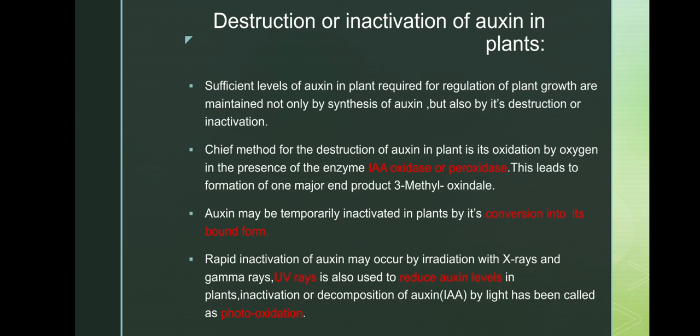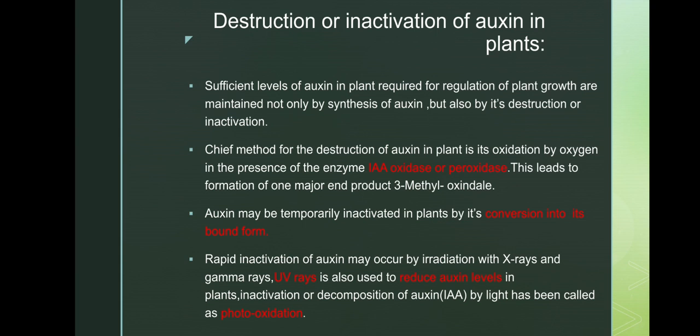Sufficient levels of auxin in the plant, required for regulation of plant growth, are maintained not only by synthesis of auxin but also by the destruction or inactivation of auxin. The chief method for the destruction of auxin in the plant is oxidation. IAA is oxidized by oxygen in the presence of the enzyme IAA oxidase or peroxidase. You must remember this enzyme name, IAA oxidase or peroxidase. This leads to formation of one major end product, 3-methyleneoxindole.